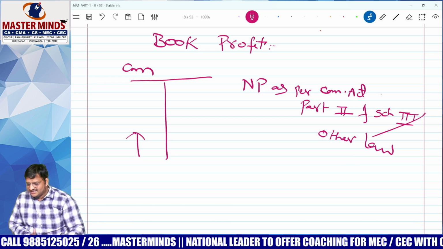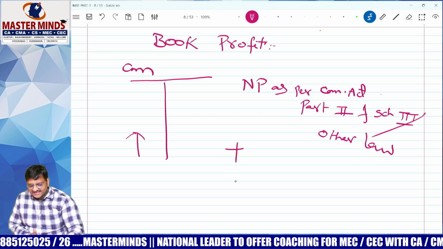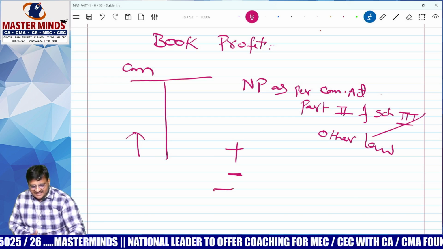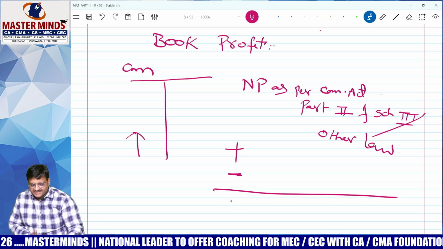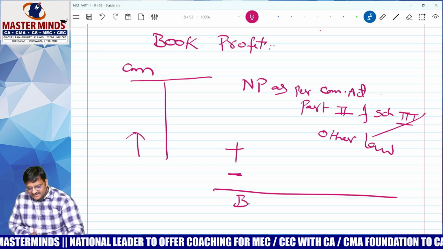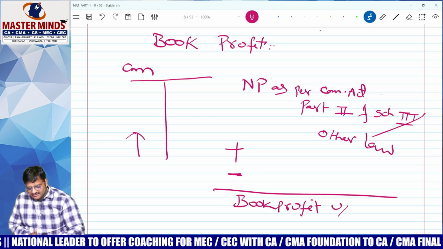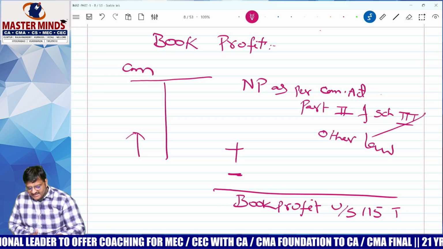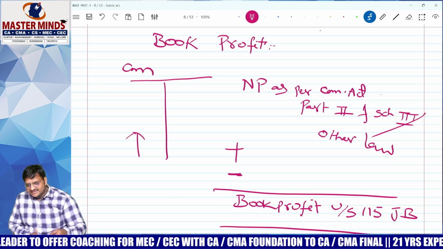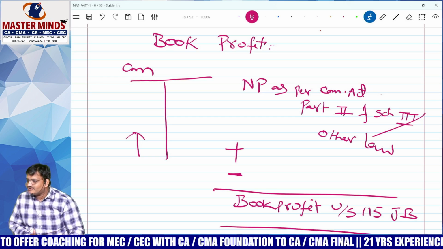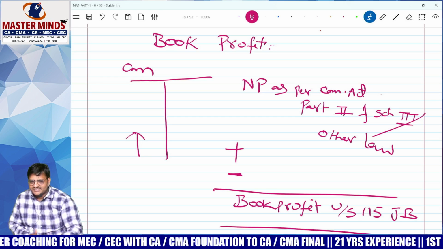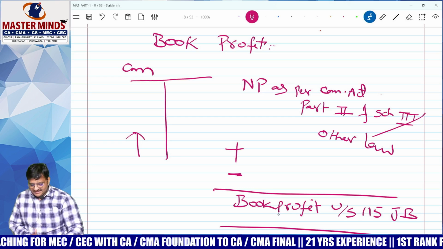Understood? After that, you have to add certain things. After that, you have to deduct certain things. After adding certain things and deducting certain things, you will get book profit under section 115JB. Important topic. This is called computation of book profit. Tell me how to start.